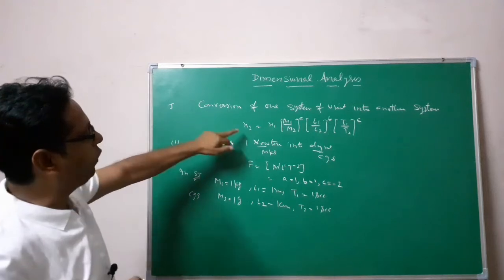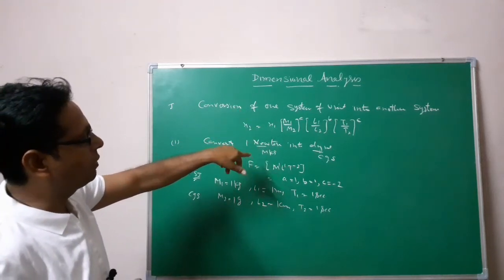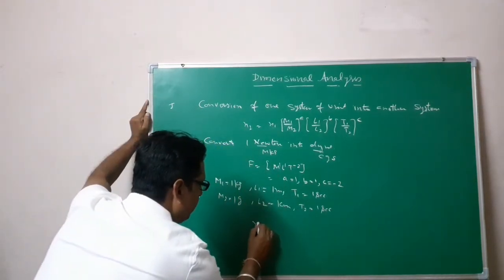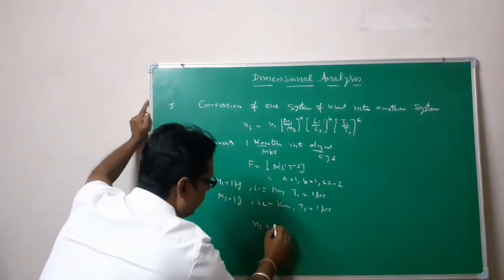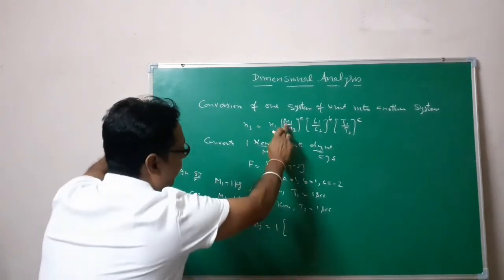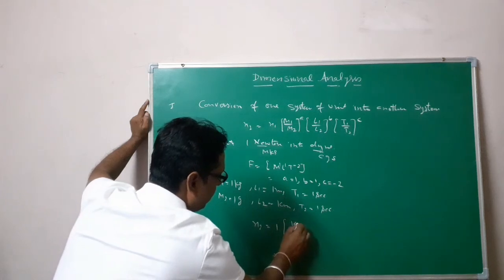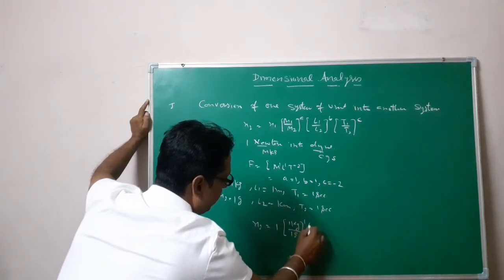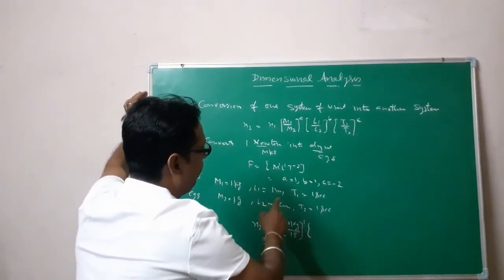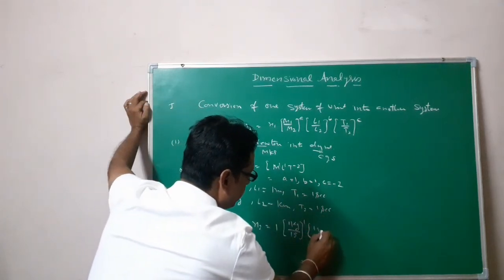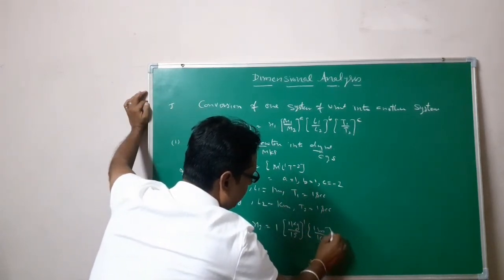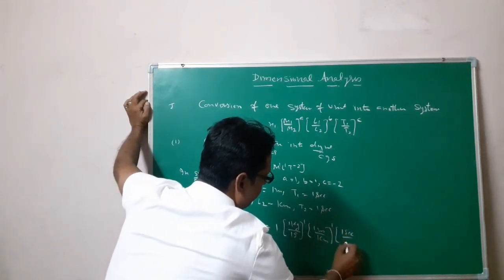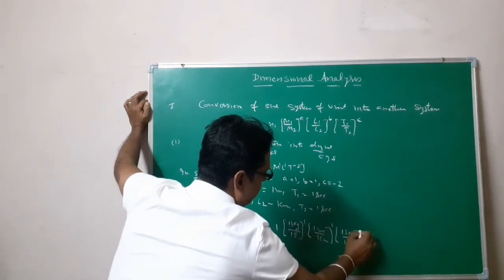Now I am going to use this formula for the conversion of the SI system into the CGS system. N1 is 1 Newton, so I have 1 kilogram upon 1 gram raised to power 1, then 1 meter upon 1 centimeter raised to power 1, and 1 second upon 1 second raised to power minus 2.